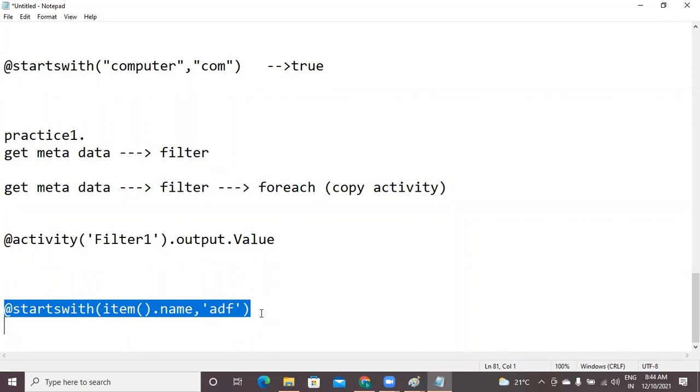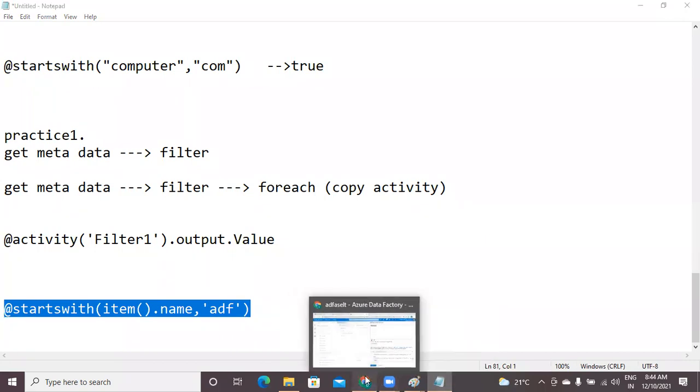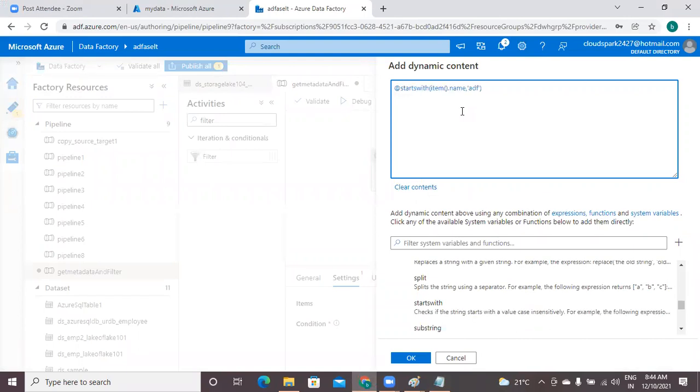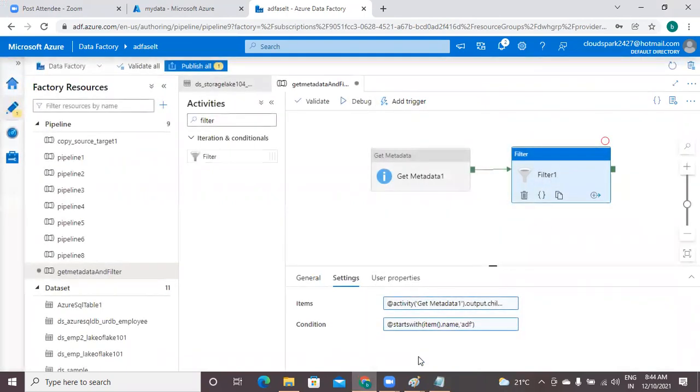This is a simple condition I have given, and I am copying this condition. In the next class, we will see how to work with multiple conditions at a time. This is only a single condition. Now my filter related configurations are ready.